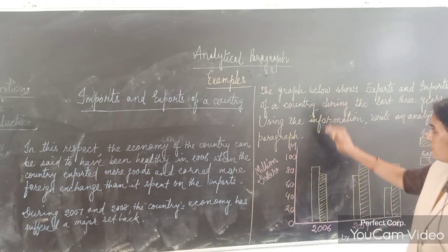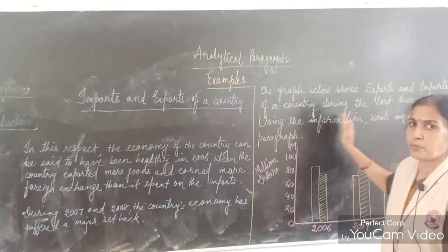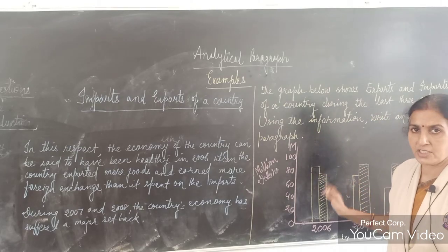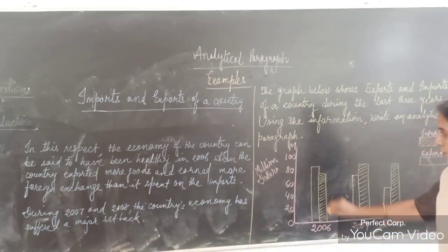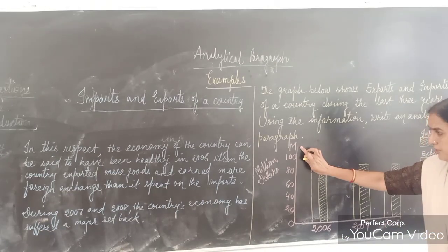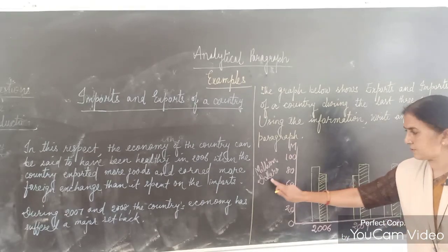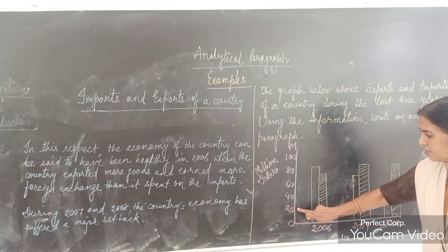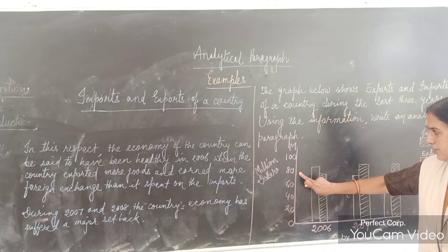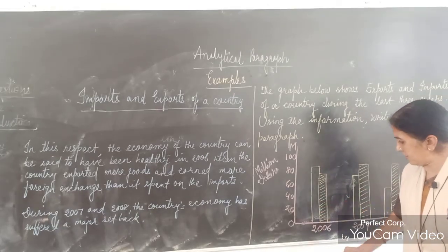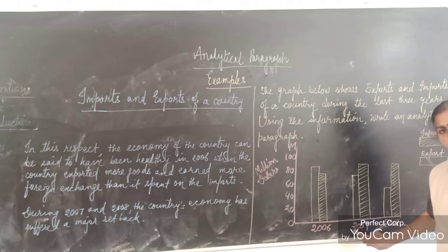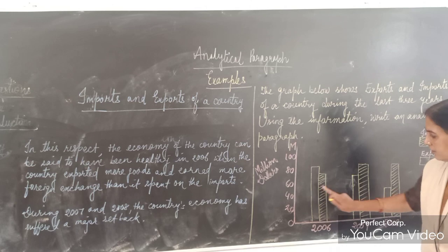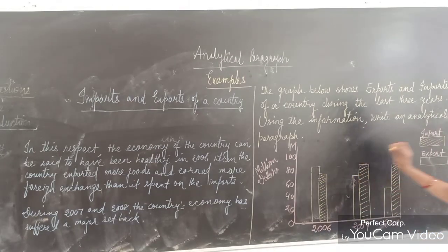Now what is this graph showing? It is showing the import and export of a country, with 3 years of data given. We can see here, M refers to $1 million. These are $20 million, 40, 60, 80, 100. And here the years given are 2006, 2007 and 2008. See here, two different lines are given. This one shows export and this one shows import.